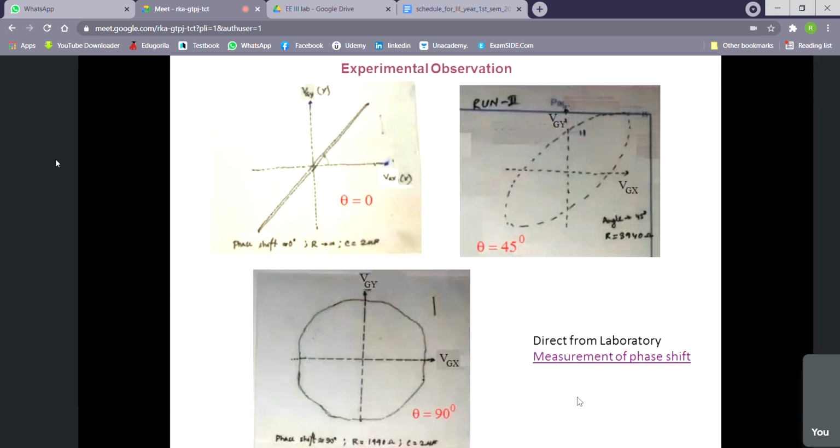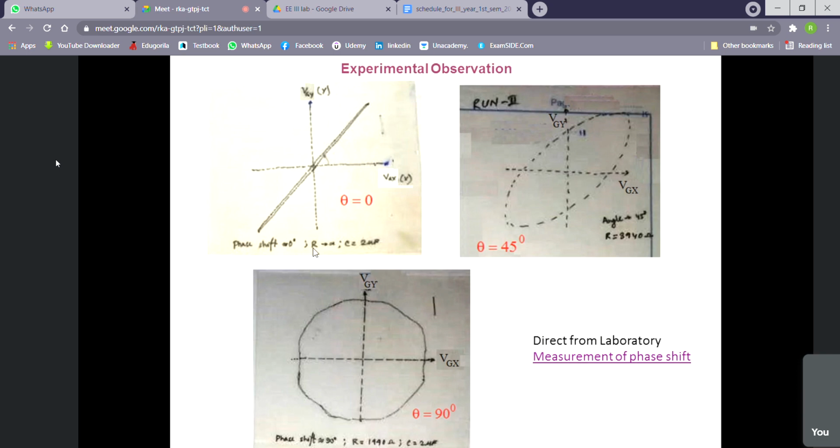And this is 90 degree. So this type of circuit we will get. For 90 degree you can also see it is not a pure circle because it has been traced from the oscilloscope. When you trace from your mobile screen or computer screen, you will see how the tracing is. So it will not be a pure circle because you are not using a compass.